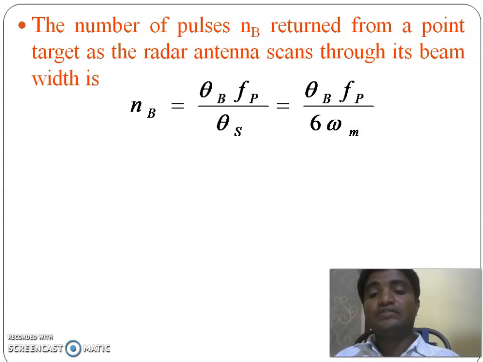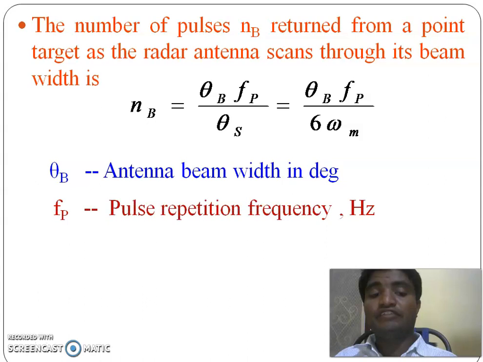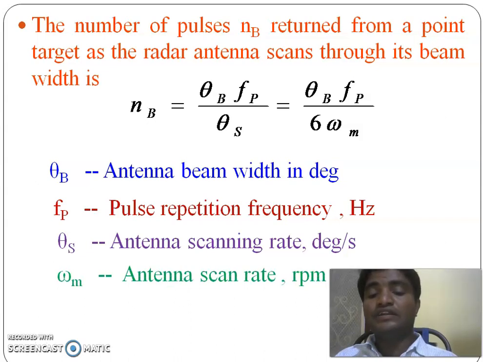That is equal to thetaB fp by 6 omega m, where nB is the number of pulses returned from the target, thetaB is the antenna beam width, fp is the pulse repetition frequency, and theta S dot is the antenna scanning rate, and omega m is also the antenna scanning rate, but its units are RPM.